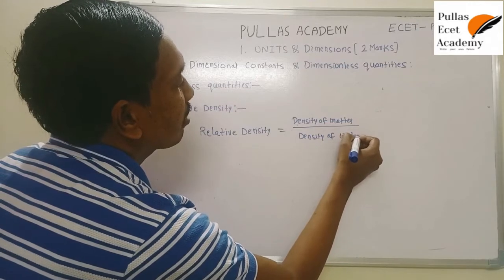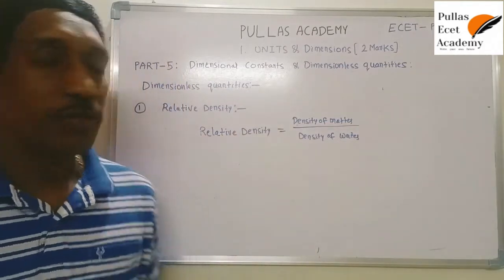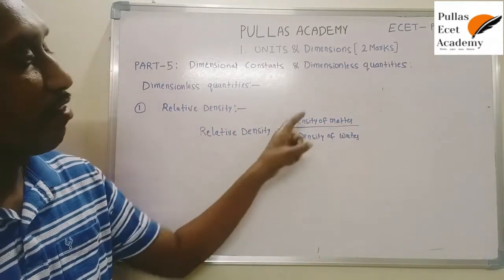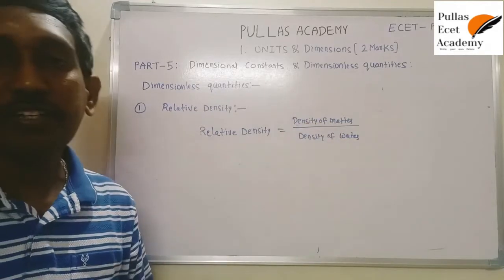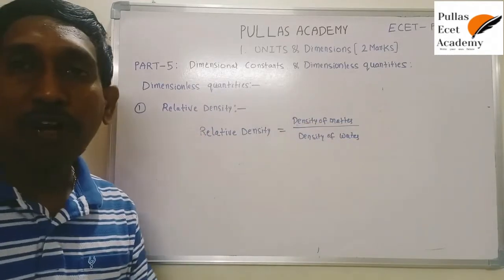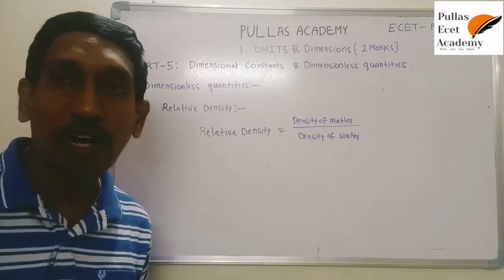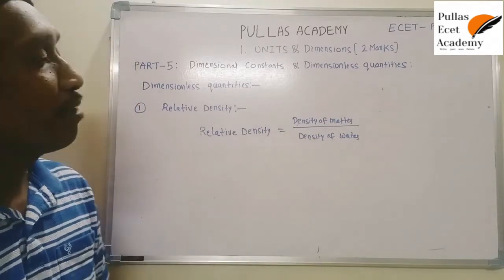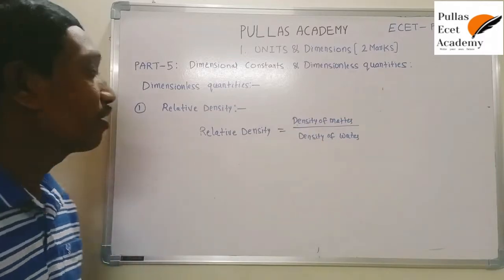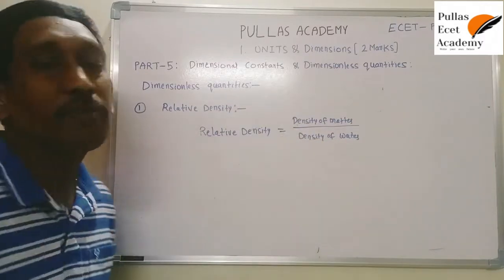So you have to understand that the density of matter is compared to the density of water, you get a relative value. That relative value is relative density, because the density of water is a known value, so always the density of any matter is compared to the density of water, you get one relative value, that is relative density.